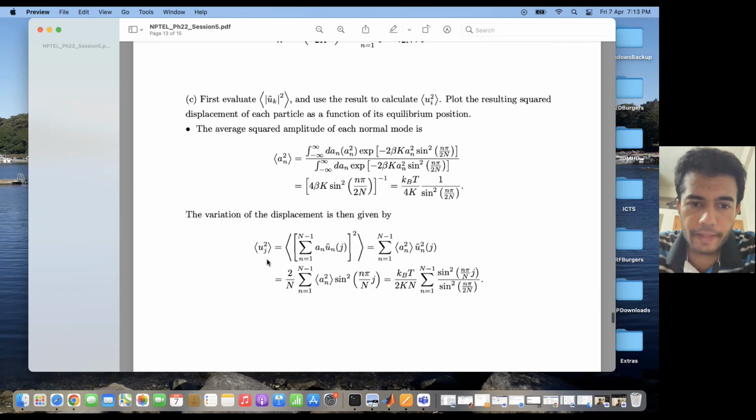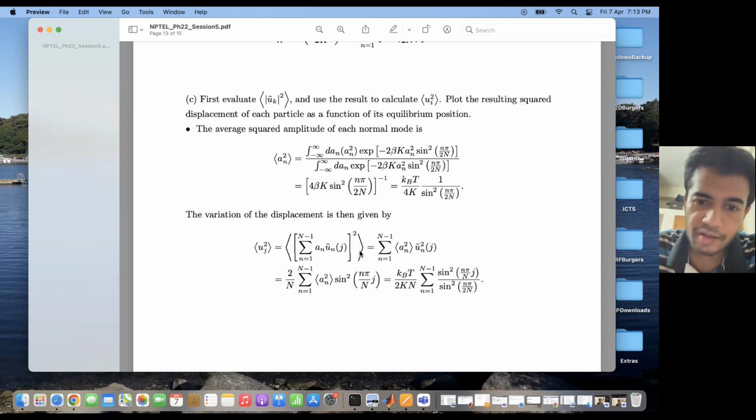So expectation of uj square is basically the expectation of this entire quantity whole square, right? And since the u tilde n are the basis vectors, the expectation of u tilde n square is basically u tilde n square.